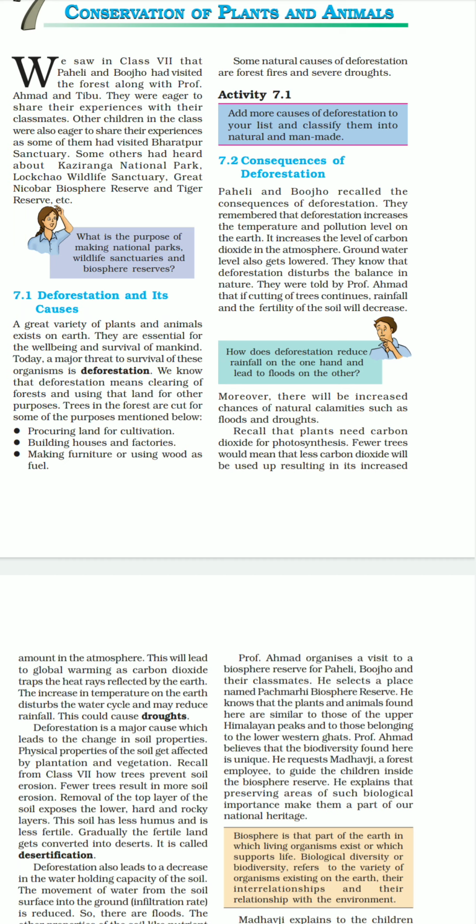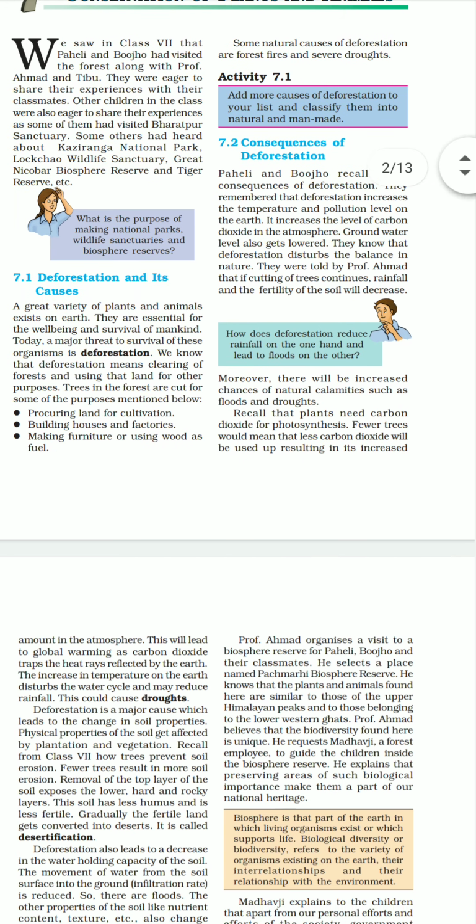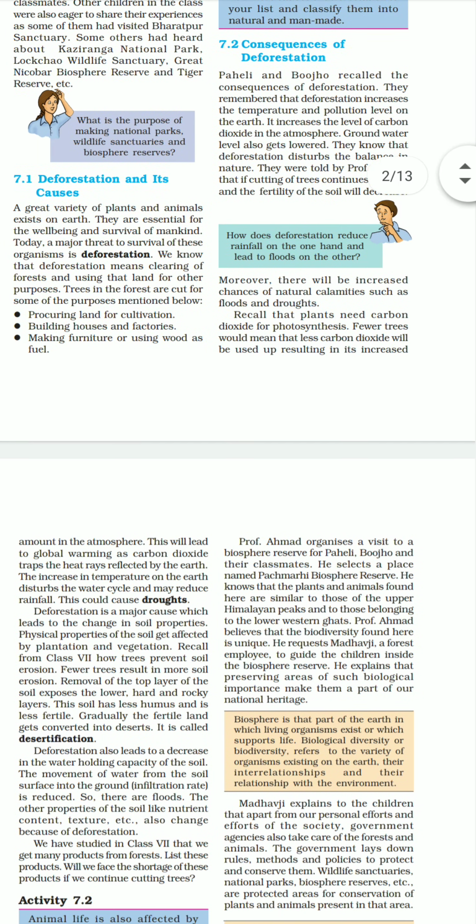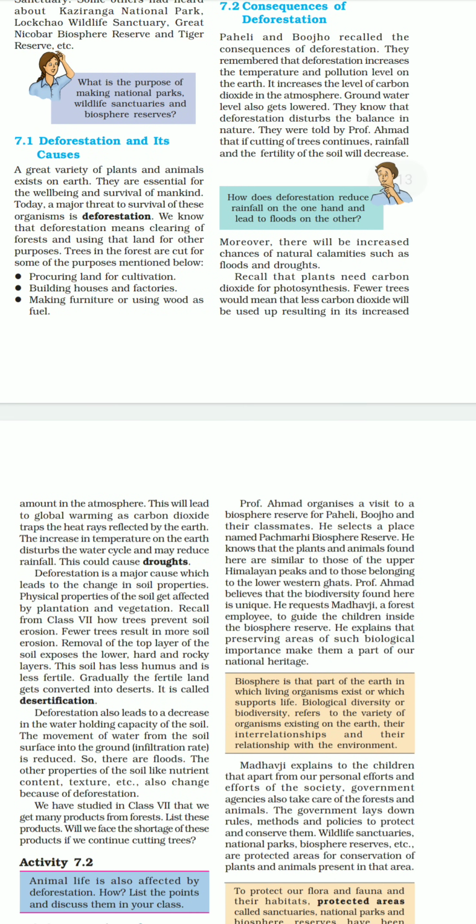Plants need carbon dioxide for photosynthesis. Fewer trees would mean that less carbon dioxide will be used up, resulting in an increased amount in the atmosphere. And this will lead to global warming. Obviously, when there is deforestation, conditions of drought would also occur, because, as I again told you, everything is interrelated.